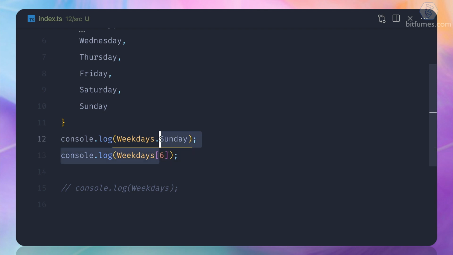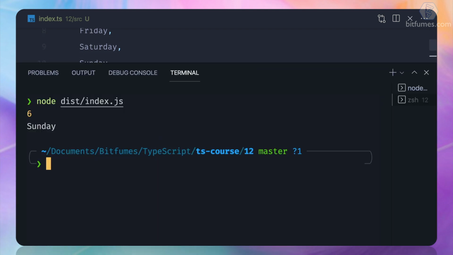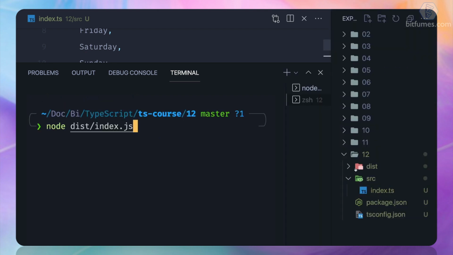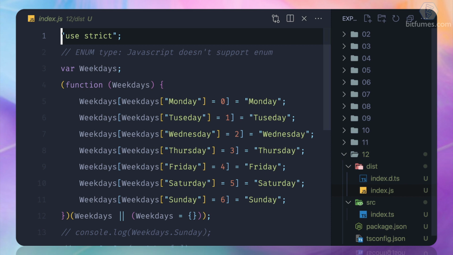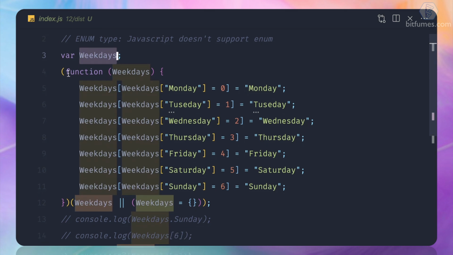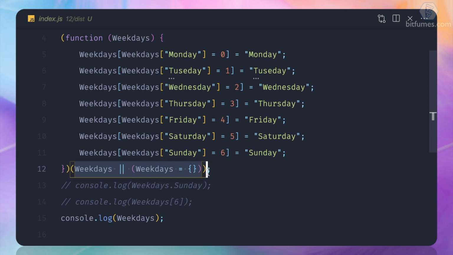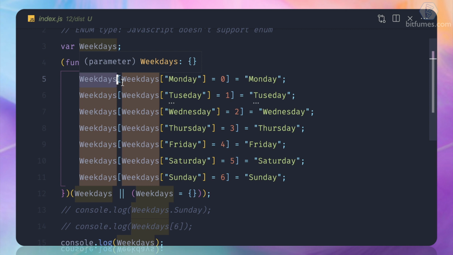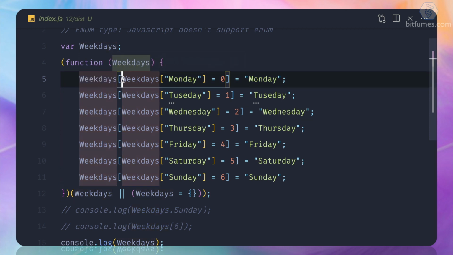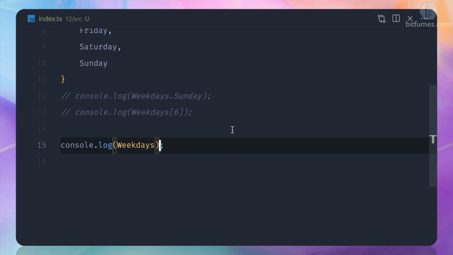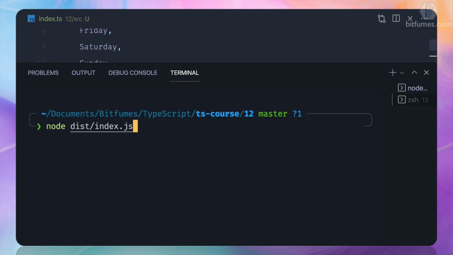Now remember I explained that TypeScript is actually creating some magical thing behind the scenes. So maybe we can see in the index.js that the enum we have created is now converted to a variable called weekdays, which is having a function which is directly called, a self-calling function. And then we have weekdays. It's a little complex, but just to give you the idea, weekdays is having this value, which is having Monday and some different things, and we can understand that easily by running this.